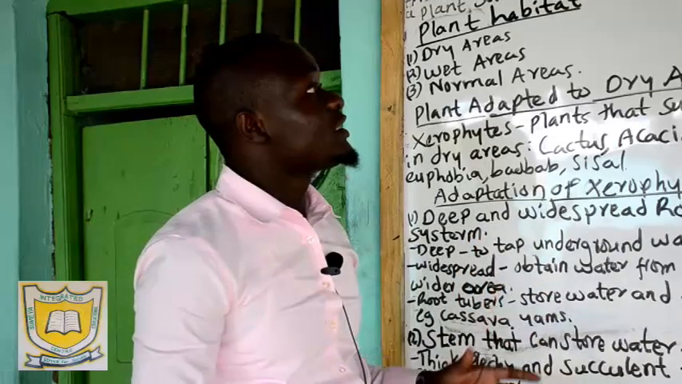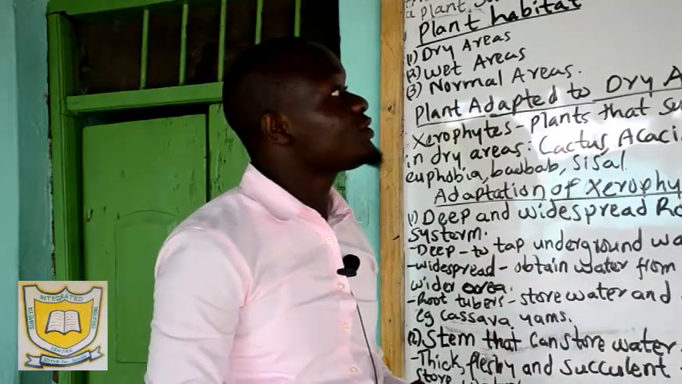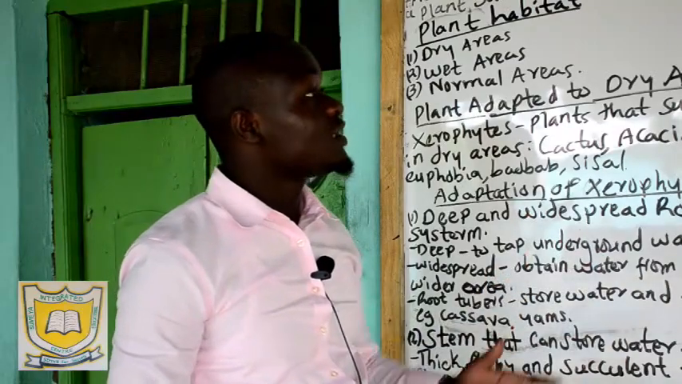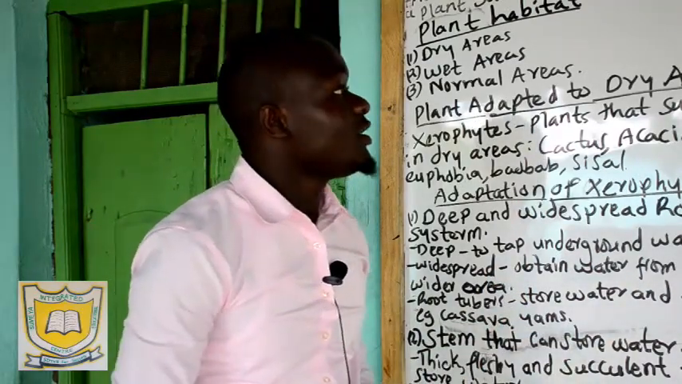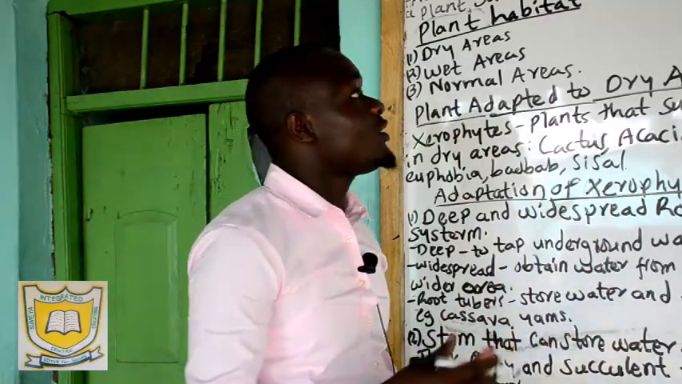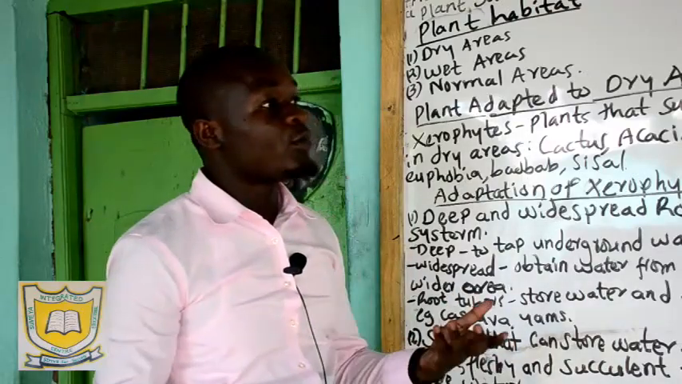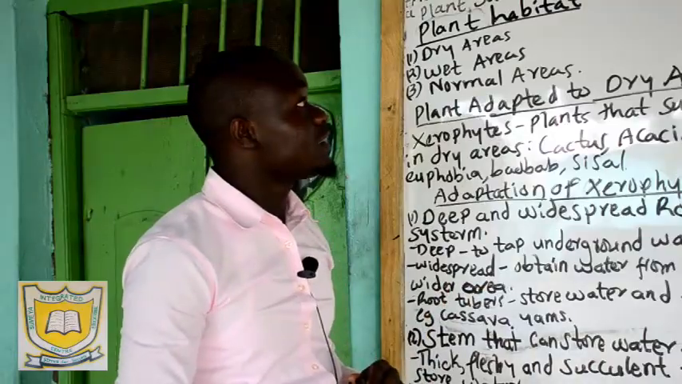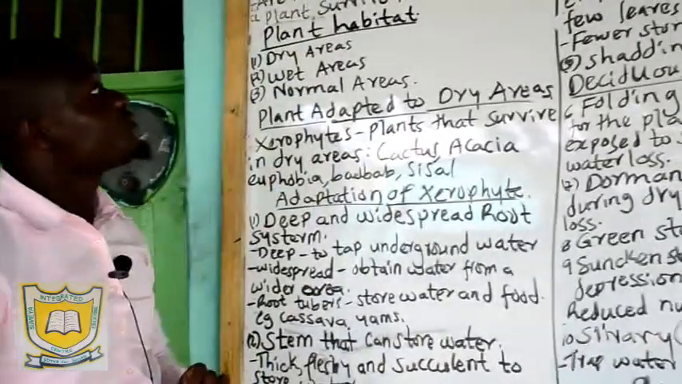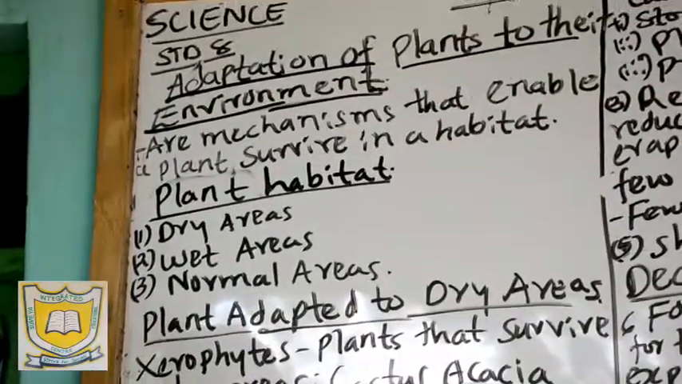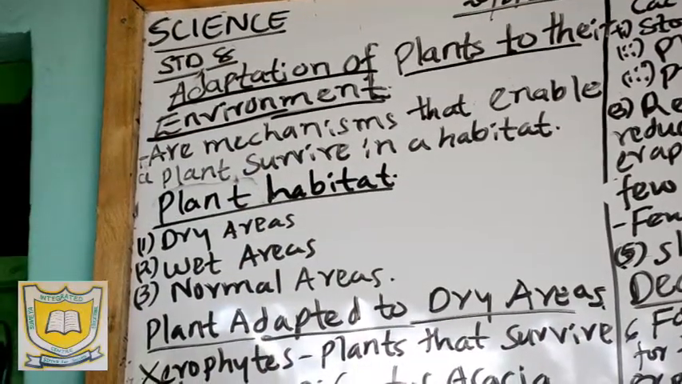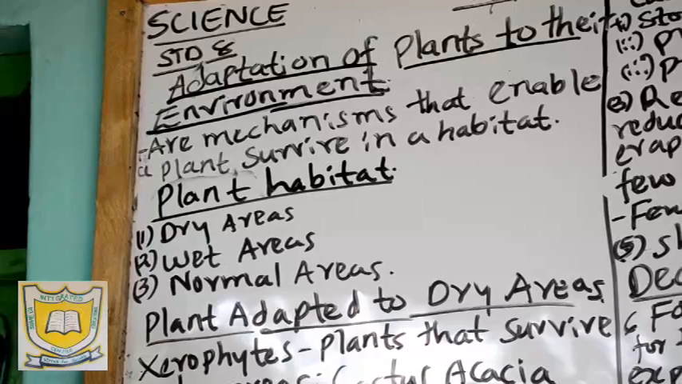Because we have those plants that grow in desert regions, we have those that grow in wet areas or water, then we have those that grow in normal conditions. But how do they survive, or how do they come up with a mechanism that helps them to survive in those environments? If somebody asks you to define adaptation, adaptation is just the mechanism that an animal or a plant develops so that it can survive in the habitat where it lives.